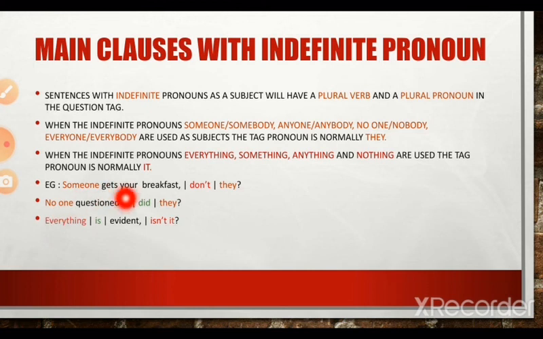Since the main clause is positive, everything is evident, the tag becomes negative: isn't it? Here, since an indefinite pronoun, everything, is used in the subject position, the tag pronoun used is it. So when the indefinite pronouns everything, something, anything and nothing are used, the tag pronoun used is normally it. Everything is evident, isn't it? Here the tag pronoun used is it.